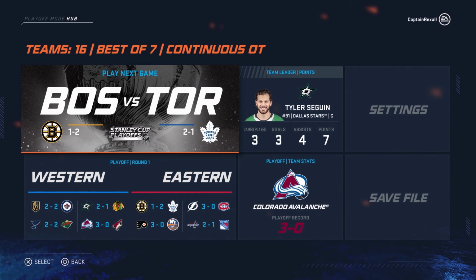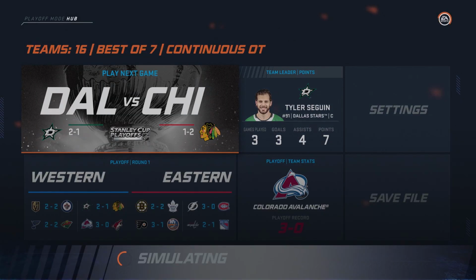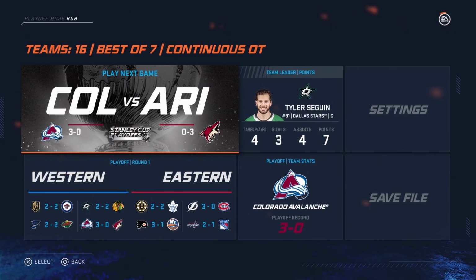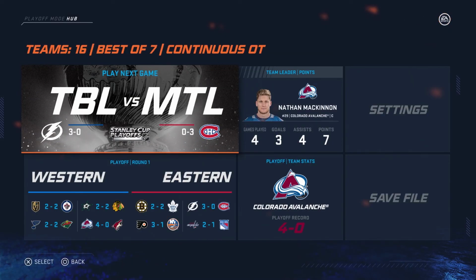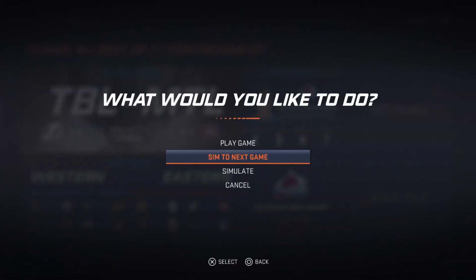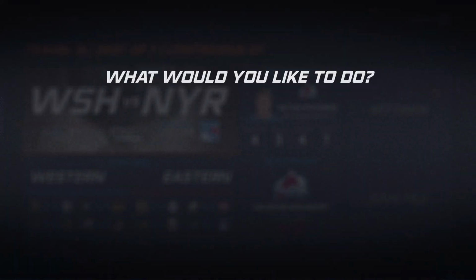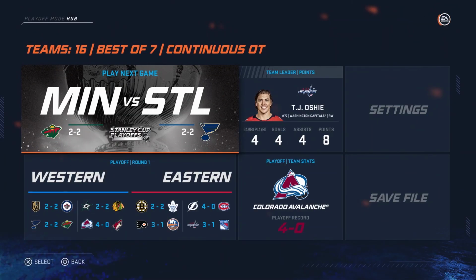Minnesota, they fight back up, and they tie up the series with the St. Louis Blues. Will the Boston Bruins do the same? And yes, they do. And will Philly walk on to the next round? No, the Islanders stay alive for one more game, as now it heads off to Chicago as they tie up the series as well. And the Colorado Avalanche send the Arizona Coyotes packing, with John Chayka quitting not too long ago. The Arizona Coyotes weren't able to make it too long, as the Tampa Bay Lightning also sweep the Montreal Canadiens. RIP to those Canadiens fans, getting their hopes up making it in, and then just getting demolished by Tampa Bay. Man, that's rough. Washington, they have a 3-1 lead now.